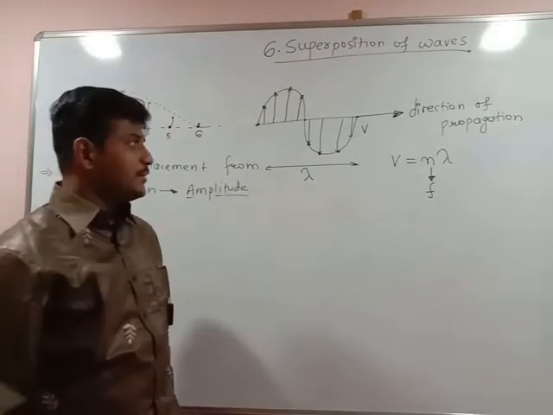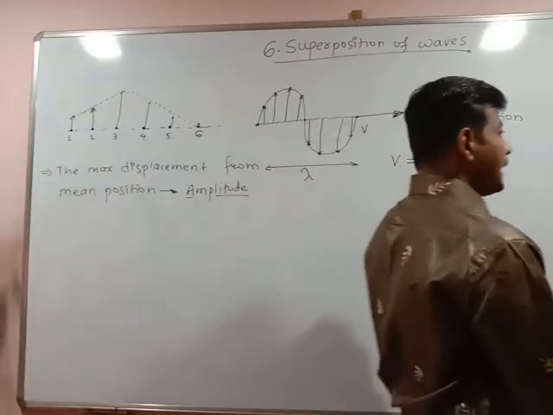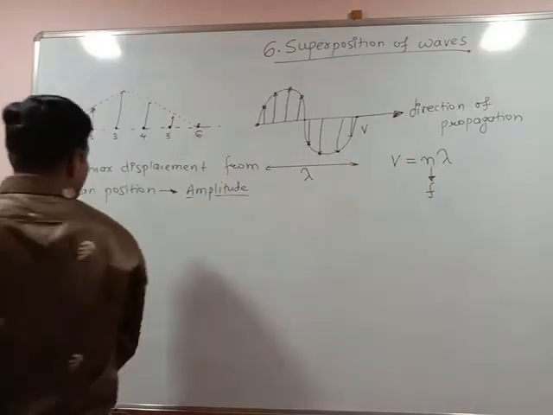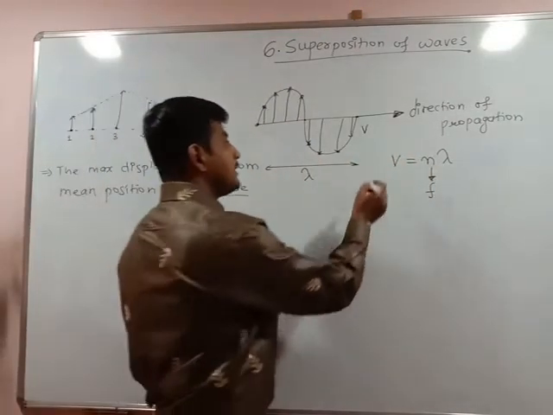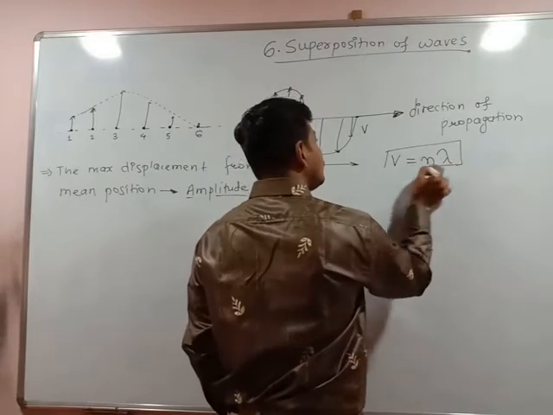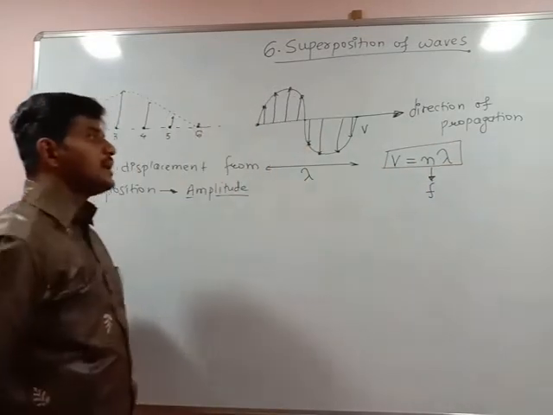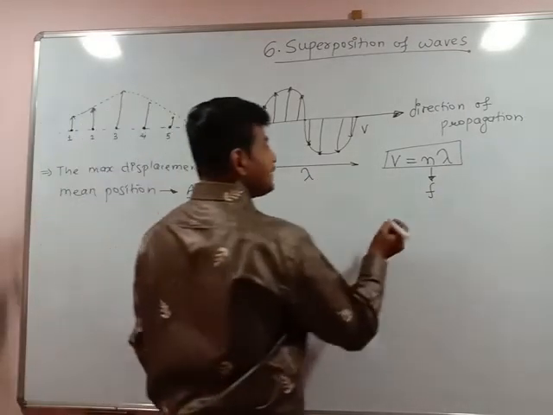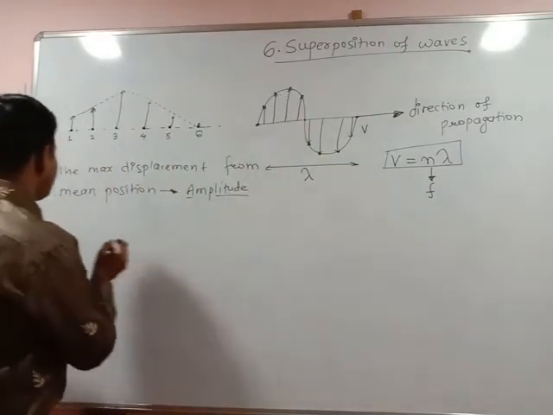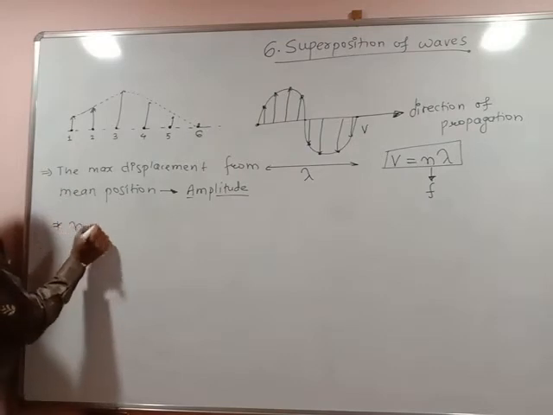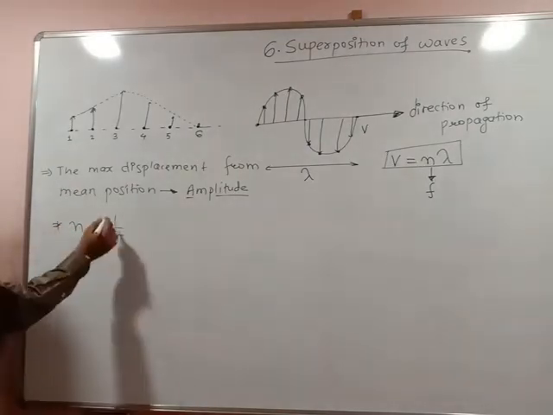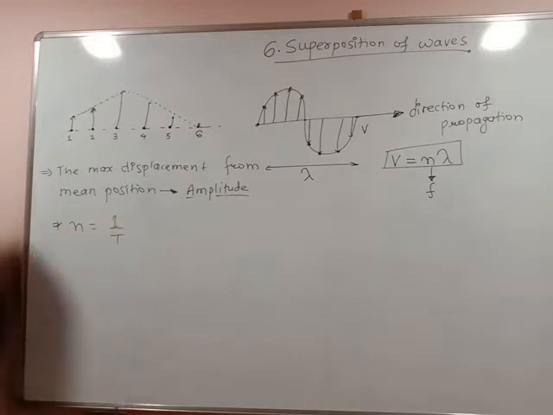So you should keep in mind the relation between velocity and wavelength of the wave in terms of frequency is v is equal to n lambda. But what is n? It is the number of oscillations completed in 1 second. So the number of oscillations per unit time is called the frequency.